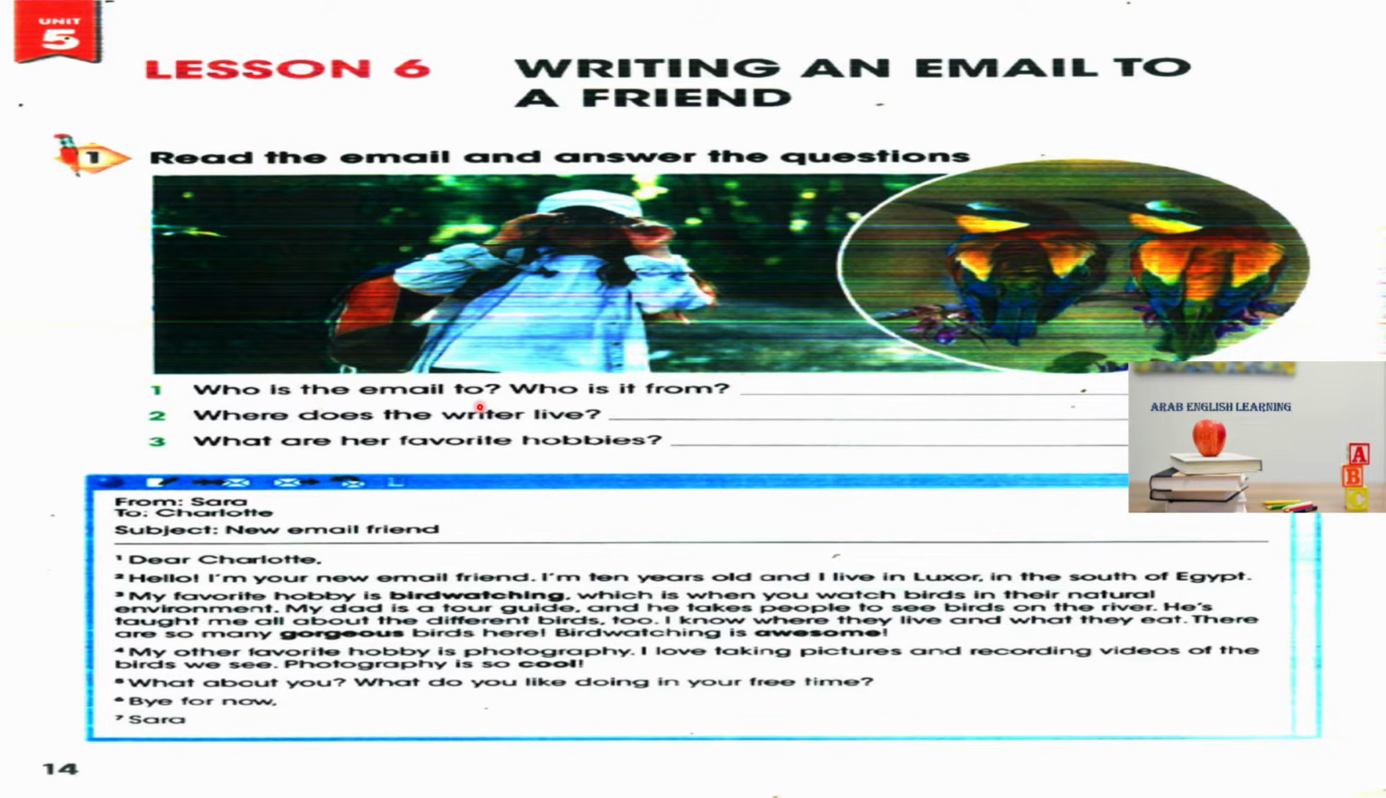Now, the first question. Who is the email to and who is it from? Is it to Charlotte and from Sarah? 2. Where does the writer live? She lives in Luxor. 3. What are her favorite hobbies? Her favorite hobbies are bird watching and photography.